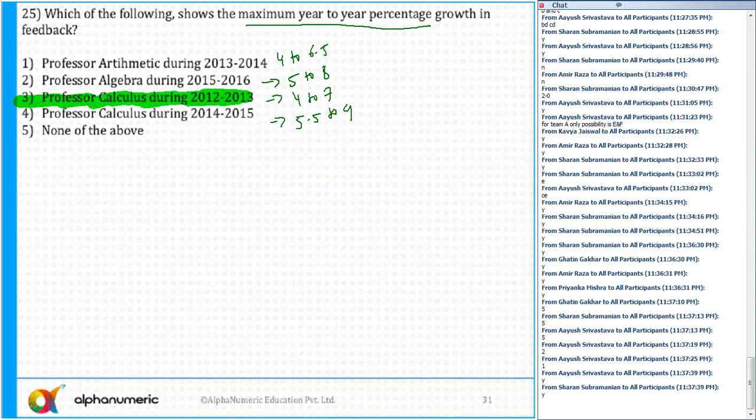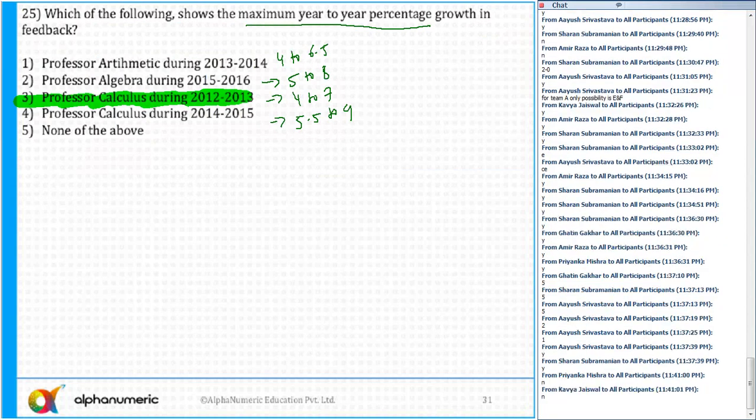Any doubts to anyone? Please tell me. Ayush, Saran, Amir, Kavya, Priyanka.